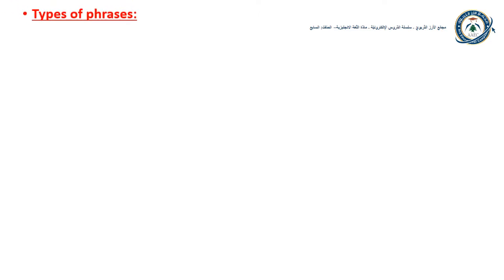We have also learned two different types of phrases: the prepositional phrase and the participial phrase. What is a prepositional phrase? It's a phrase that begins with a preposition, like in my bag, on the desk, above the tree. A participial phrase is a phrase that begins with a participle, a present participle like jogging, or a past participle like astonished.